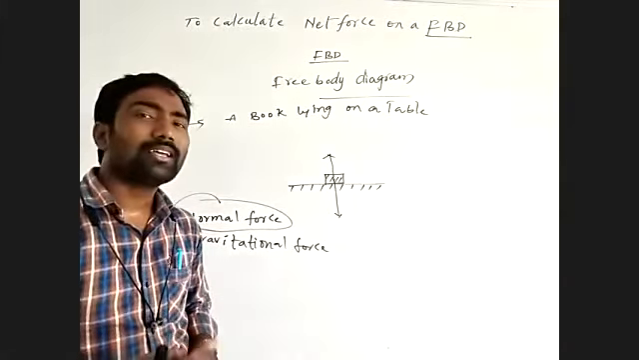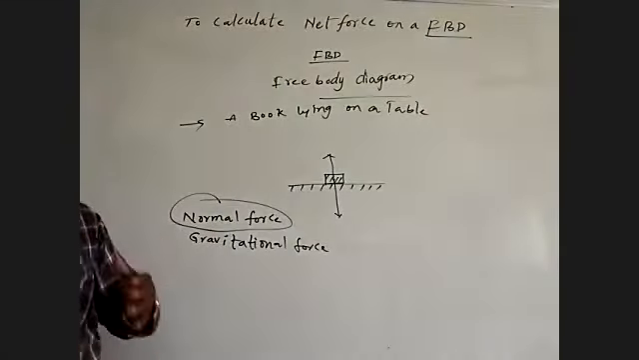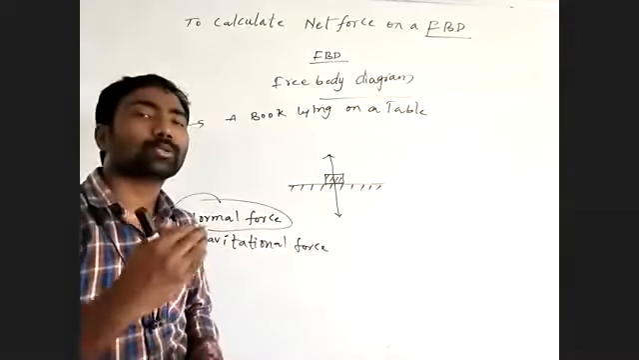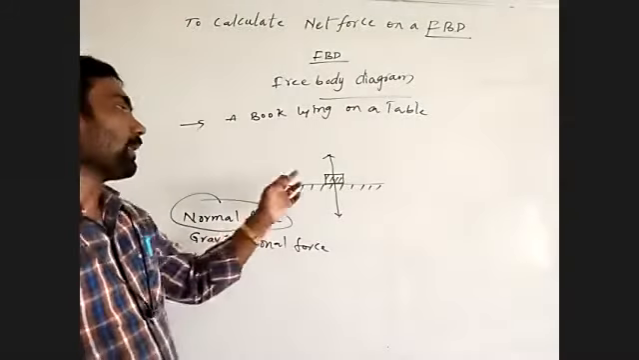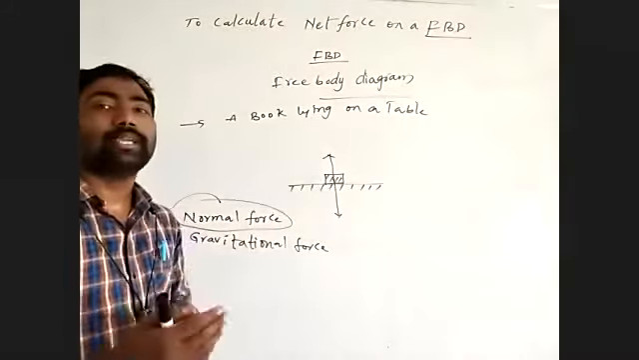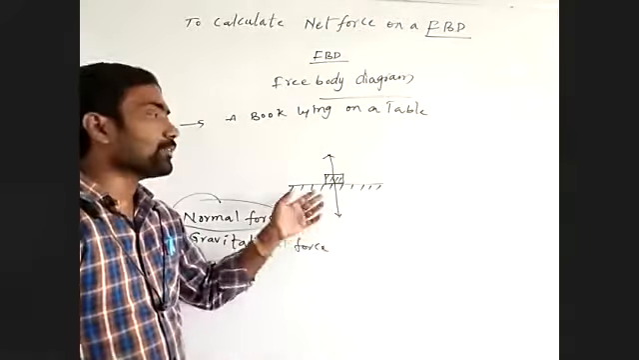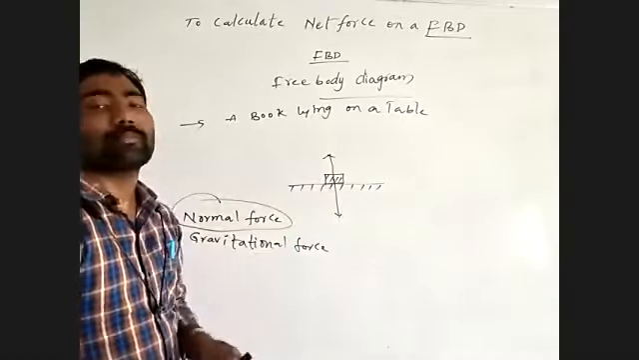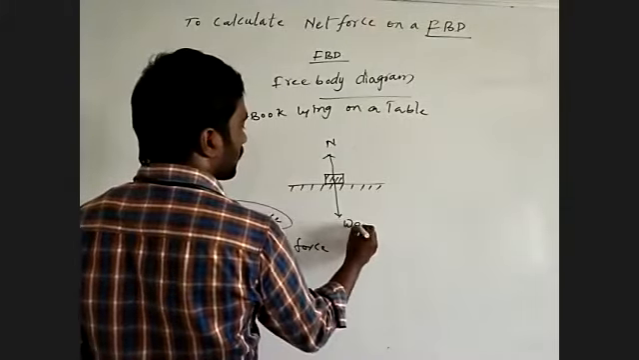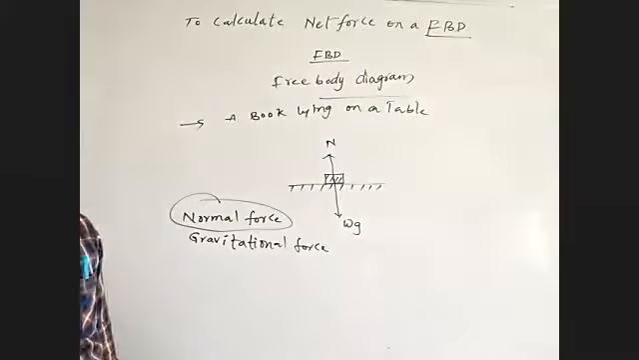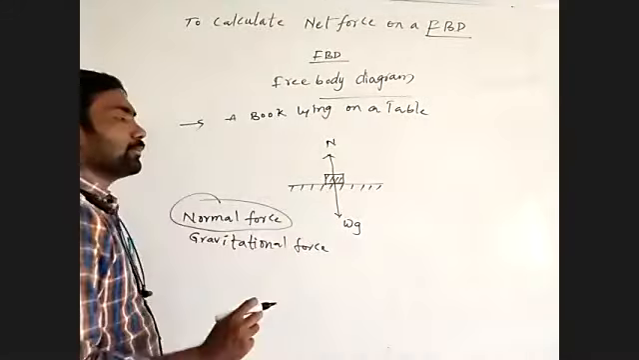The force which is acting perpendicular to the surface of an object is being balanced against the gravitational force to avoid falling down. How much gravitational force is acting on a body, that much normal force is acting on the body. This is the normal force, and the weight means the gravitational force. Understand? Here, two types of forces are acting on a body.